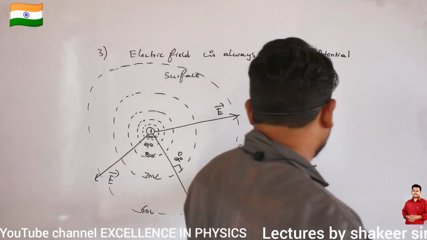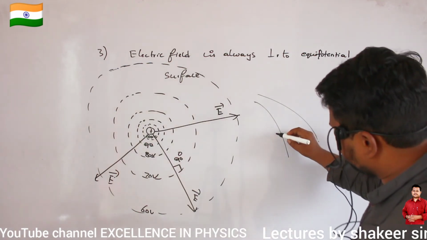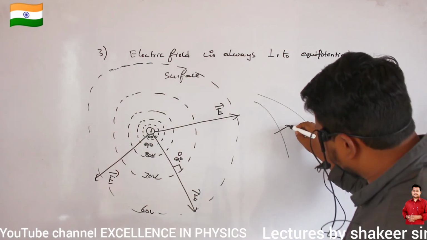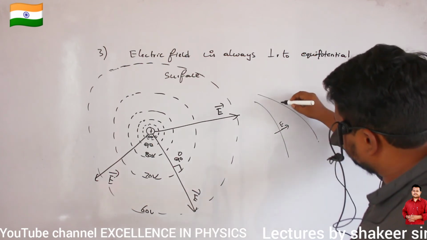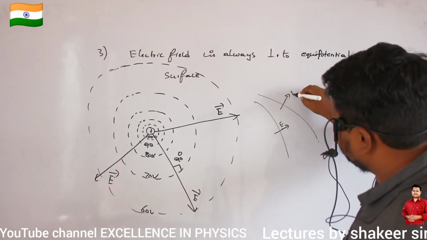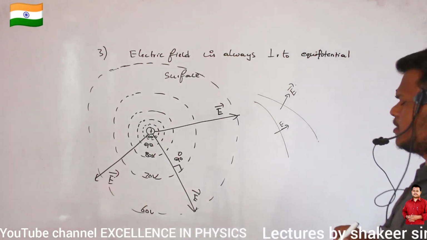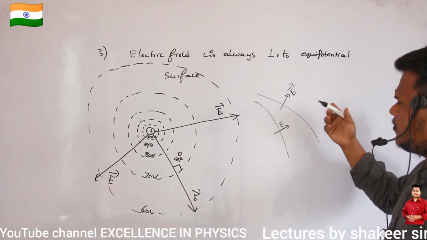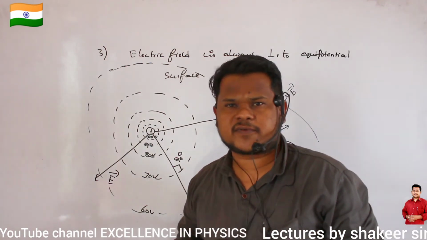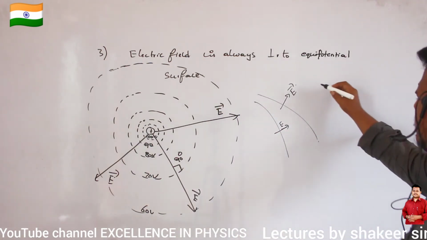Clear? Then here, what is the direction of electric field? Here the direction of electric field is exactly perpendicular. Similarly, if I want the electric field direction here, then this is the direction of electric field. Because we have already studied that electric field lines are perpendicular to equipotential surfaces.